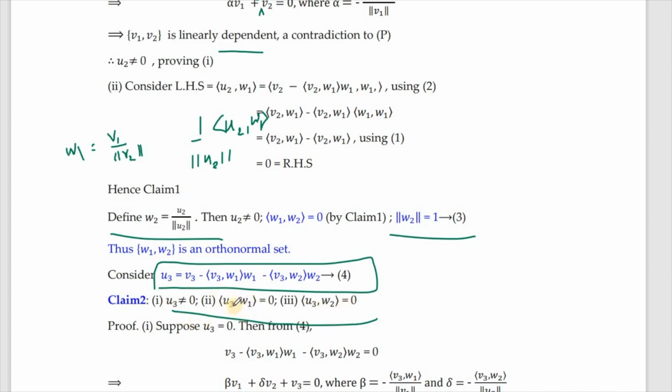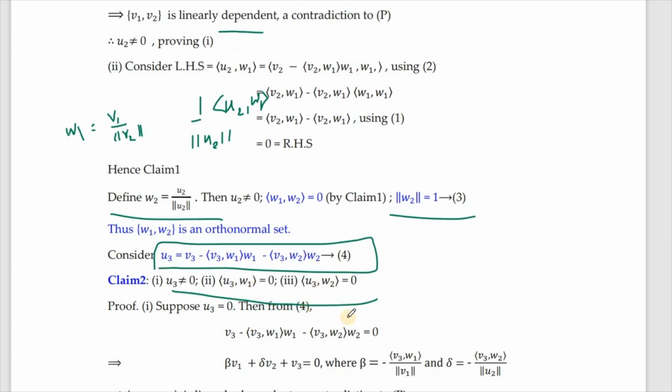Only if we establish this can we easily say that inner product of w3 with w1 is 0. W3 will be defined as we did in the previous case, where for w2 we had u2 by norm u2. In the same way here we will have u3 by norm u3. For that purpose we want w1, w2, w3 to be an orthonormal set, so this has to be claimed.